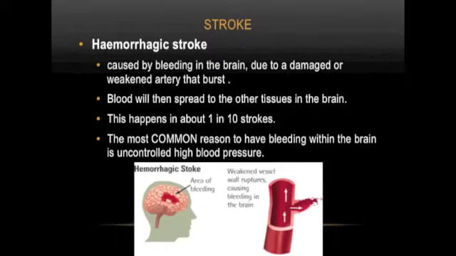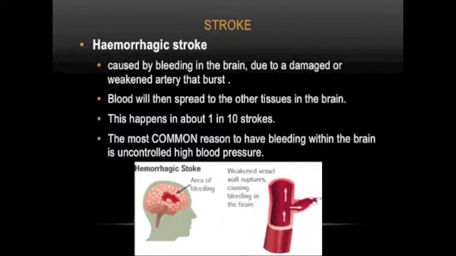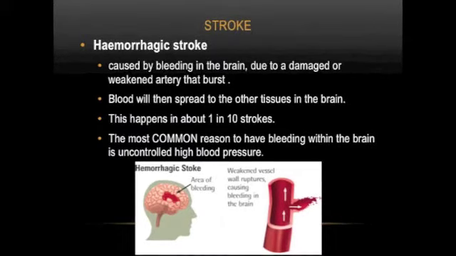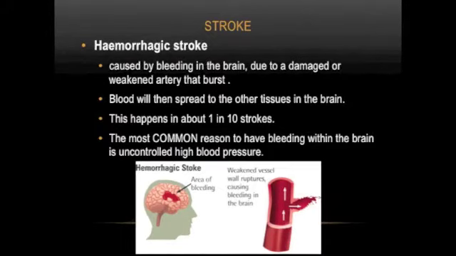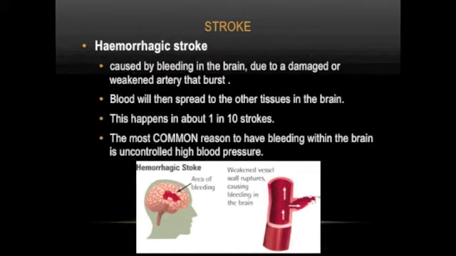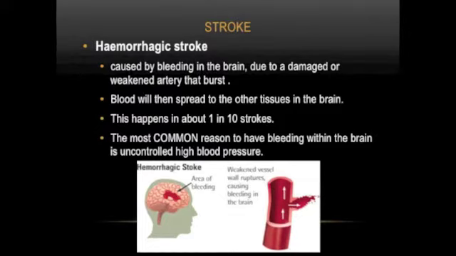A hemorrhagic stroke is caused by bleeding in the brain. A damaged or weakened artery may burst and bleed, and the blood will then spread through the other tissues in the brain. This can cause the affected brain cells to lose their oxygen supply, and they then become damaged or die. This happens in about 1 in 10 strokes. The most common reason to have bleeding within the brain is uncontrolled high blood pressure.